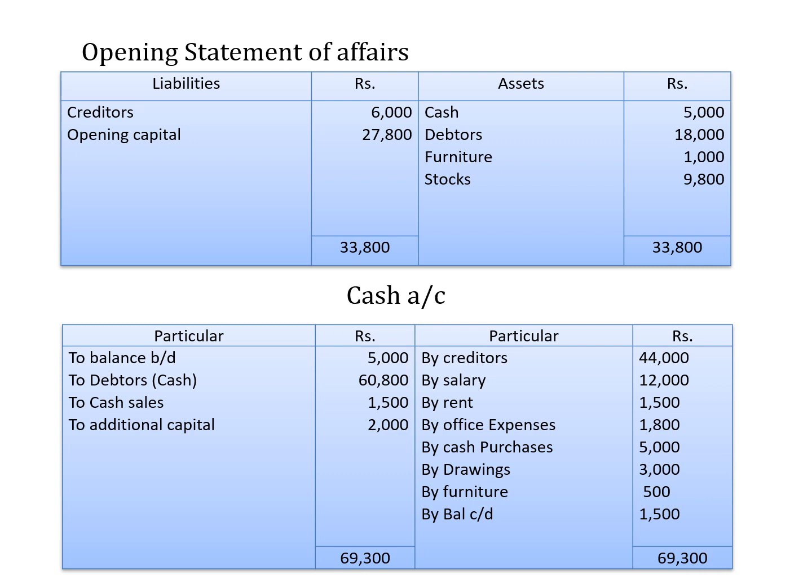So this 500 must be purchases during the year. So by furniture 500, the difference of furniture value 500, we have to take here. So if we take these items, the closing balance in the cash account comes to 1,500. So when we balance the account, we get a balance towards credit side as 1,500, which is nothing but closing cash balance. This is what was a question mark in the question about closing cash balance.